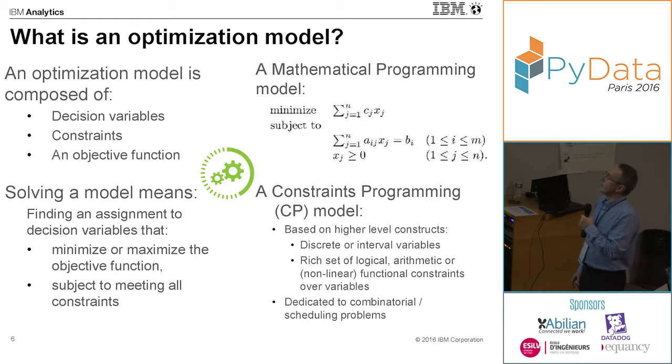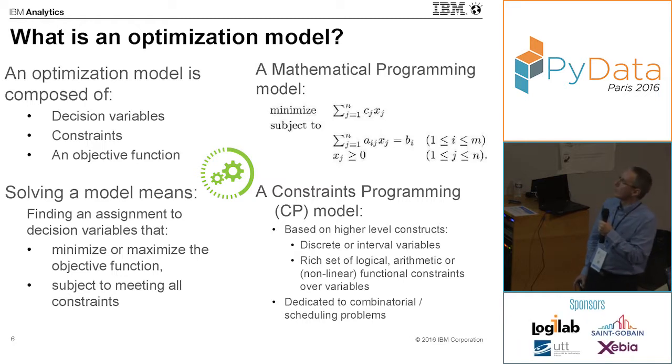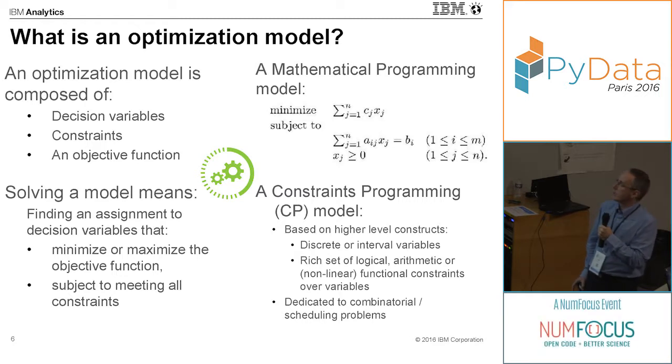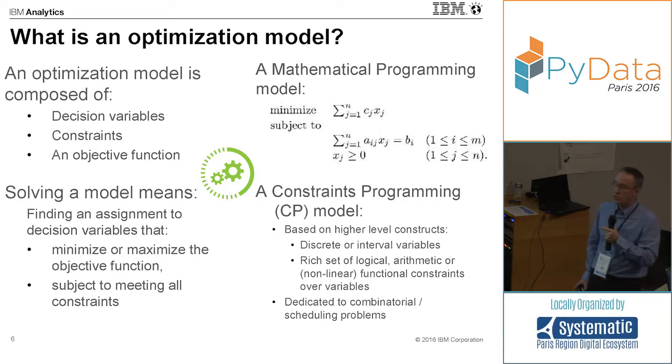In mathematical programming, there are several families of models. But just to take the simplest one, which is linear programming: a model in linear programming is simply composed of a collection of linear equations. For example, the x_j are the decision variables, and the a's, b's, and c's are constant coefficients.